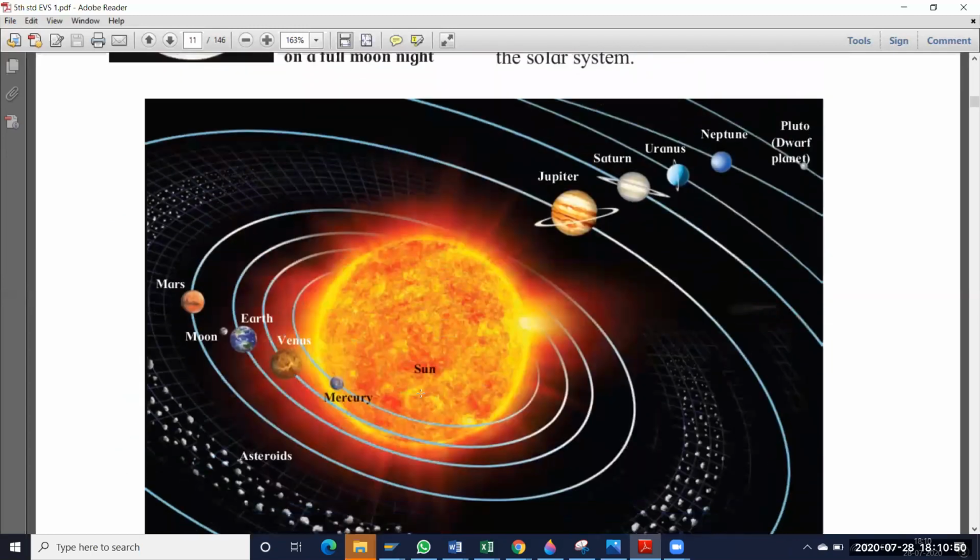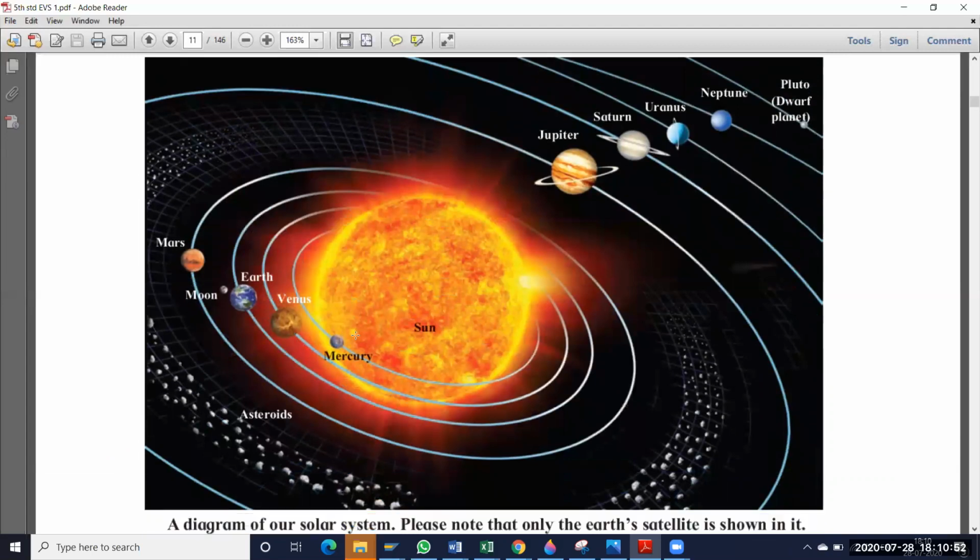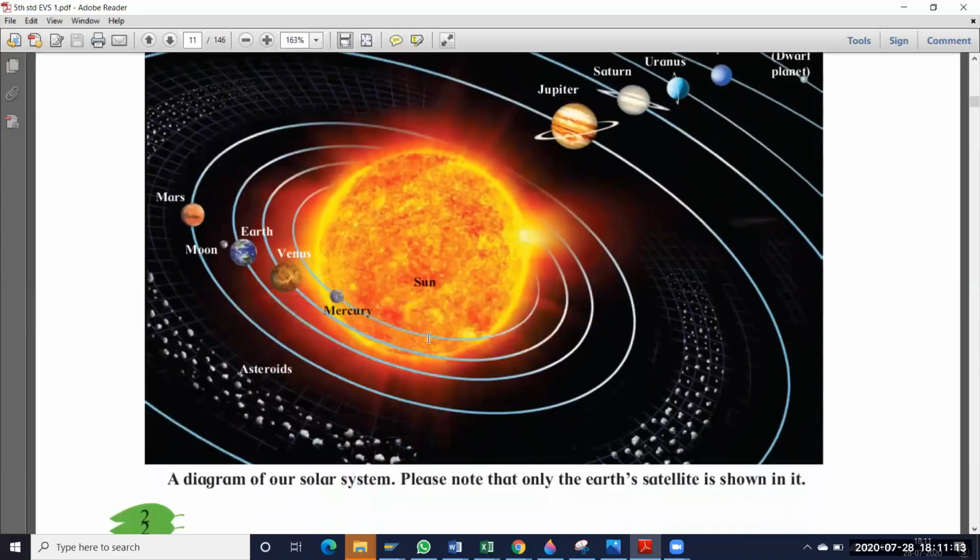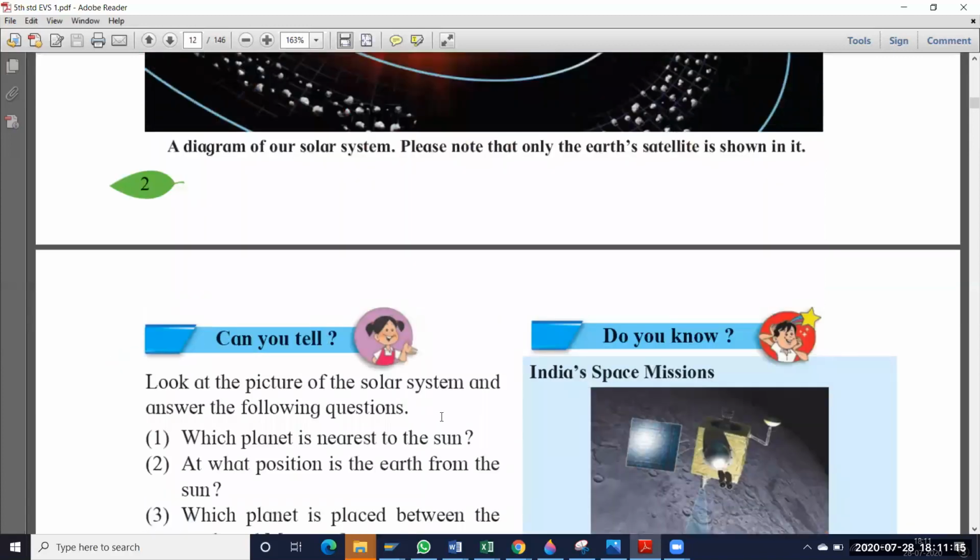See here, this is the solar system now. Okay, so in this different planets are there. So Mercury, Venus, Earth, Mars, Moon, Jupiter, Saturn, Uranus, Neptune, Pluto. So these all are planets. So in this, which one is near to the sun? See here, Mercury. So Mercury is very near to the sun. So the answer is what? Mercury. So the first question answer is Mercury.